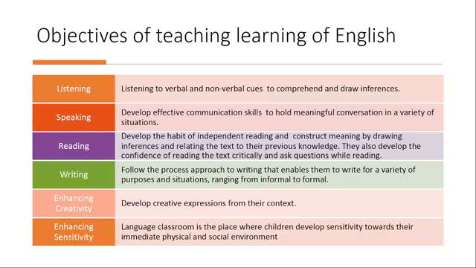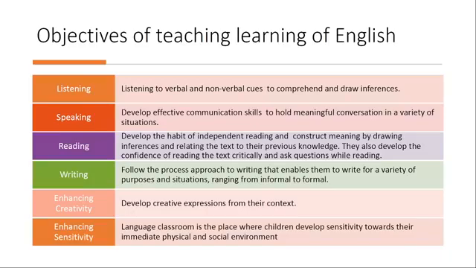The third skill which has to be developed is the skill of reading. The skill of reading should aim to develop the habit of independent reading, so that the learner is able to construct meaning by drawing inferences. Whatever he or she reads should not be just a surface reading, but a reading which leads to the construction of meaning.